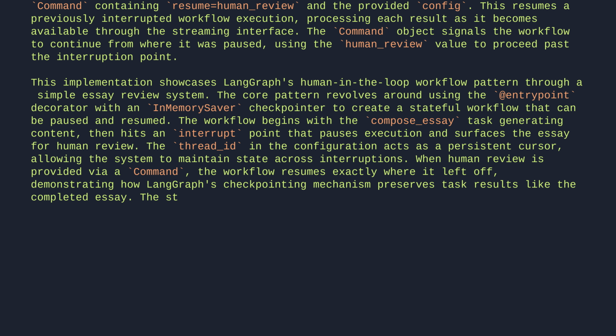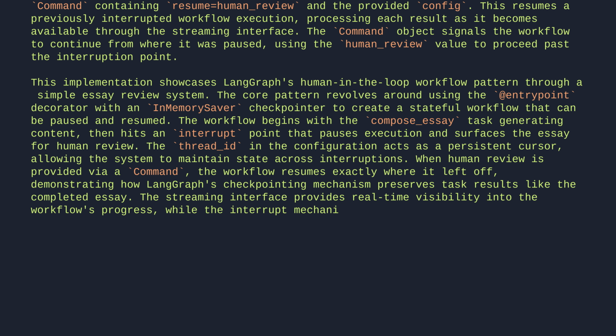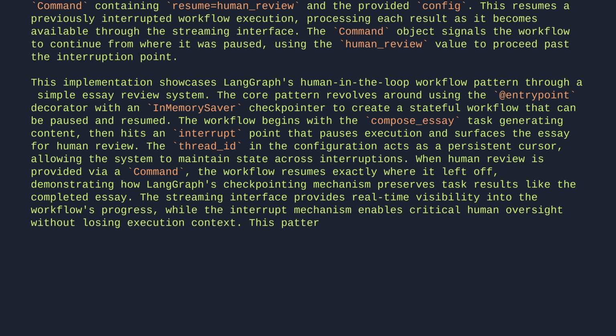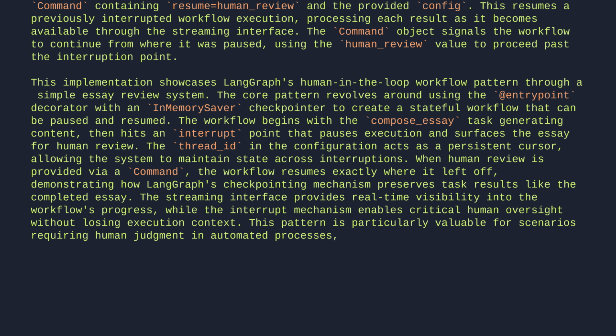The streaming interface provides real-time visibility into the workflow's progress, while the interrupt mechanism enables critical human oversight without losing execution context. This pattern is particularly valuable for scenarios requiring human judgment in automated processes, though it introduces complexity in managing workflow state and handling interruptions.